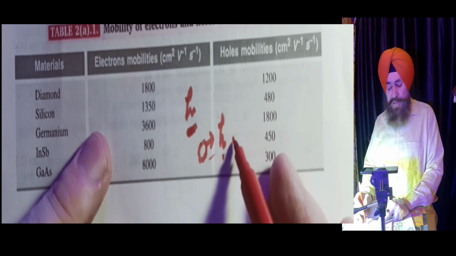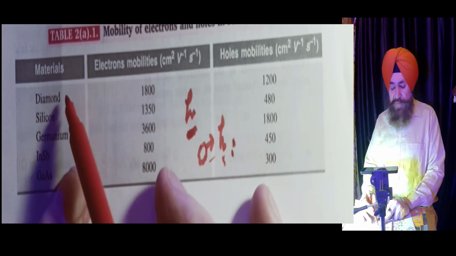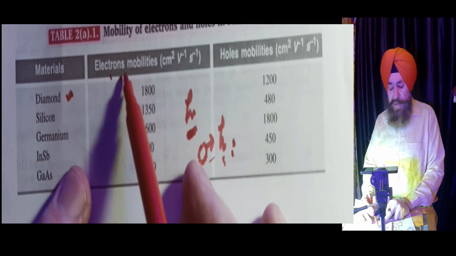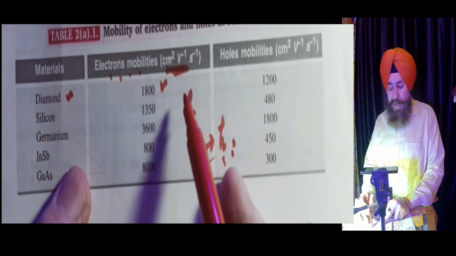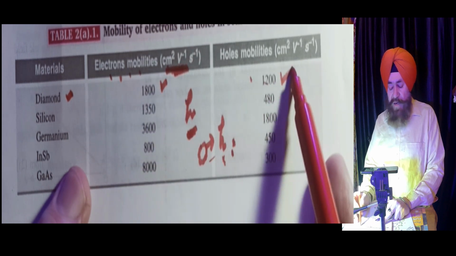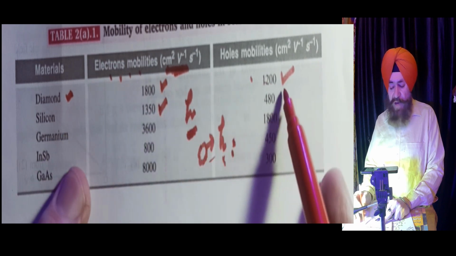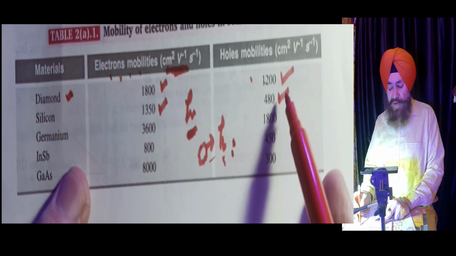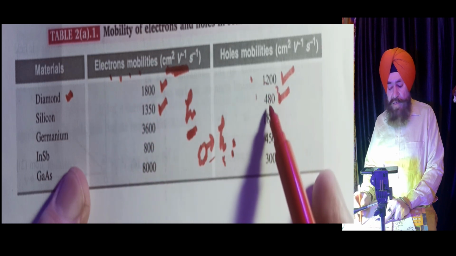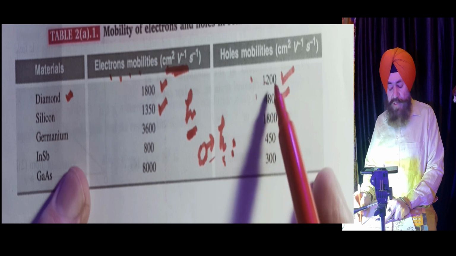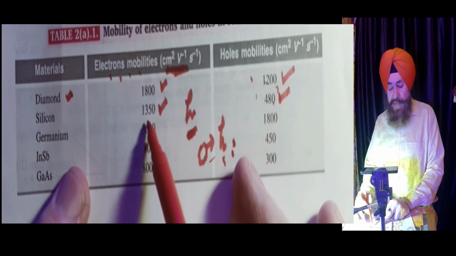And what do you think about the mass of the hole? What will it be? Because just note, diamond: electron mobility, remember the units also, 1800, and hole mobility 1200. Silicon: electron mobility 1350, hole mobility is very, very small, 480. 480 is very small, of course, less than even half of it.